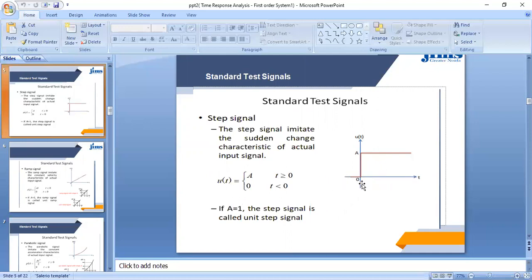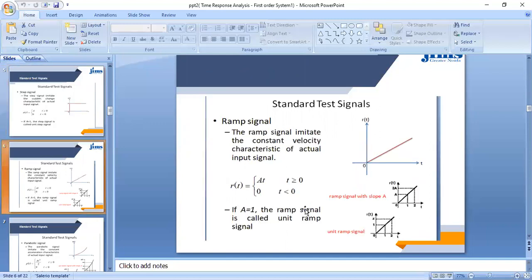In this diagram, for t less than 0, there is no value of the input signal. So if the value of A is equal to 1, the step signal is called the unit step signal. If the amplitude is equal to 1, or unity amplitude, then this signal is called the unit step signal.